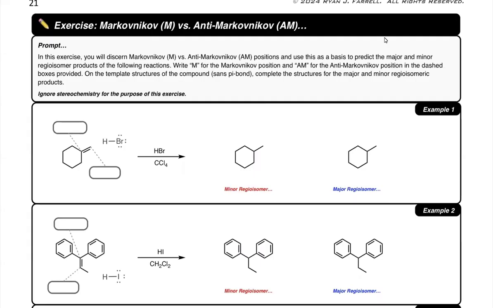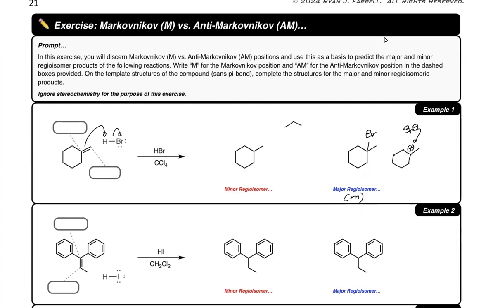All right, everyone, in this video we will discuss, again, Markovnikov versus anti-Markovnikov determination and do more practice with that. If we react this alkene with a proton electrophile, we can imagine forming the positive charge either here or here. We have primary alkyl versus tertiary alkyl. The more stable carbocation would be the tertiary alkyl carbocation, which I'll draw over here. Then, in the next step, Br- would attack and bond to the tertiary carbocation, forming this product here, which we would describe as the major regioisomer, which is the Markovnikov regioisomer.